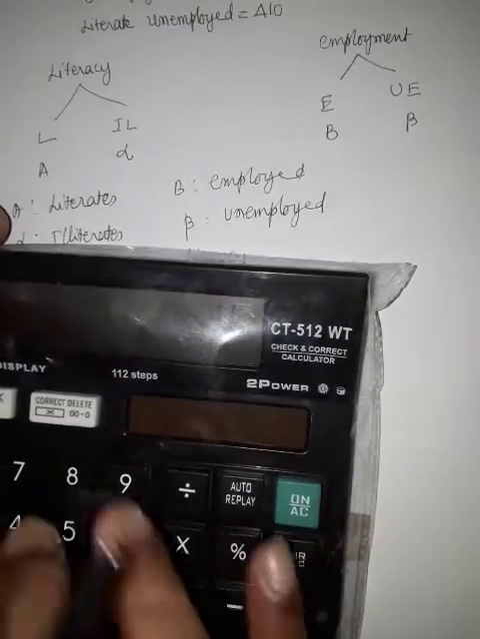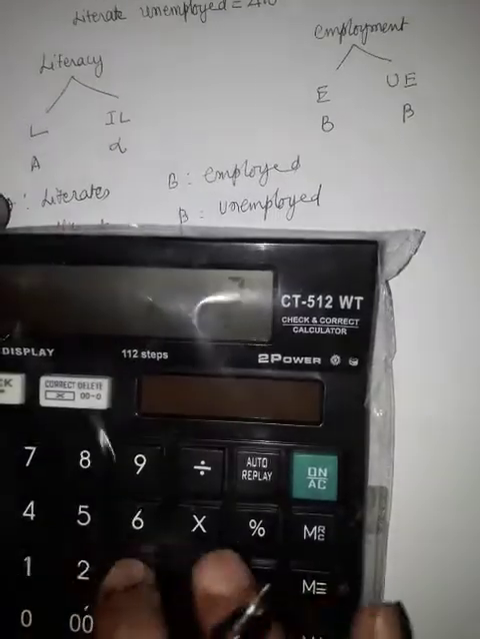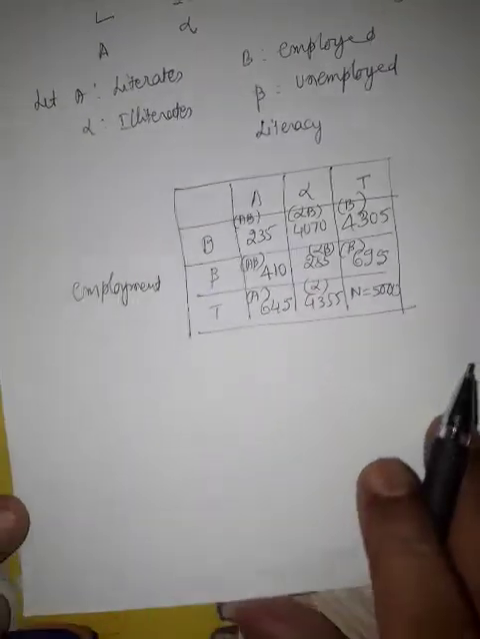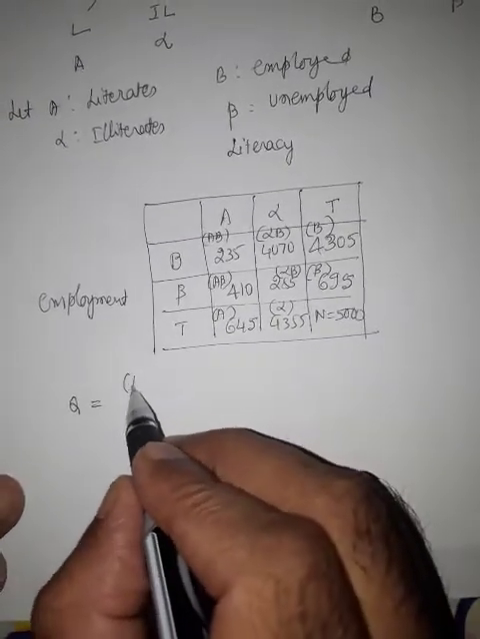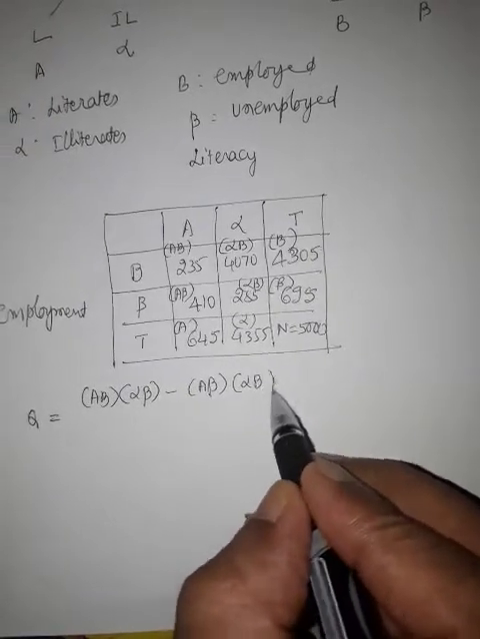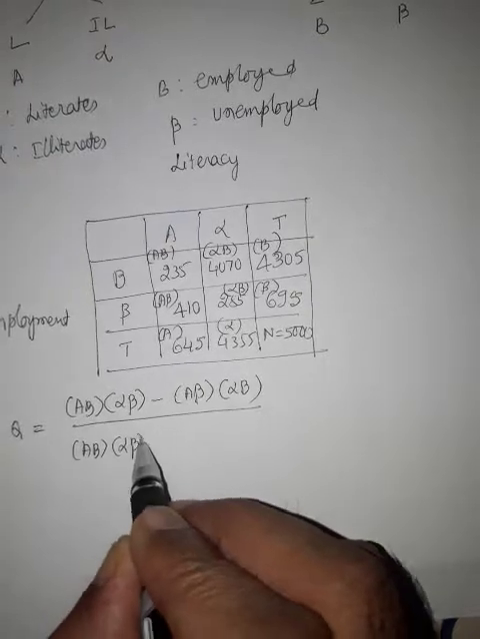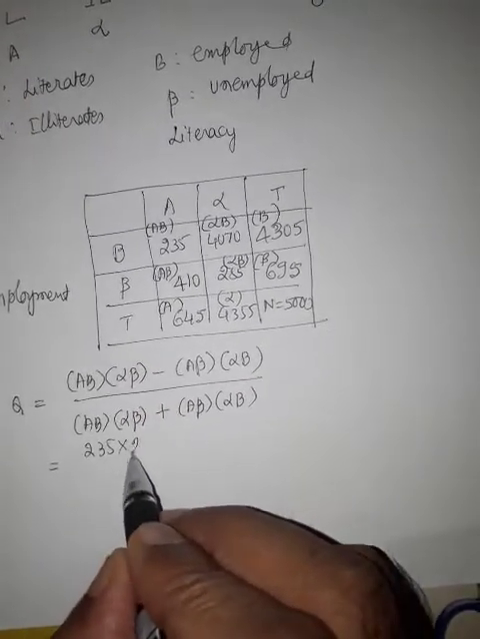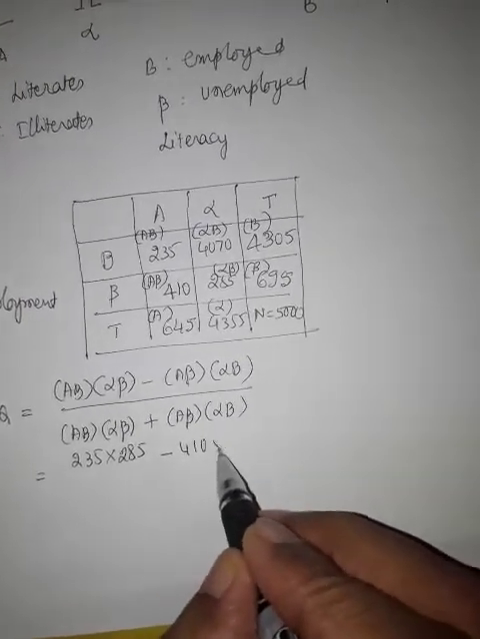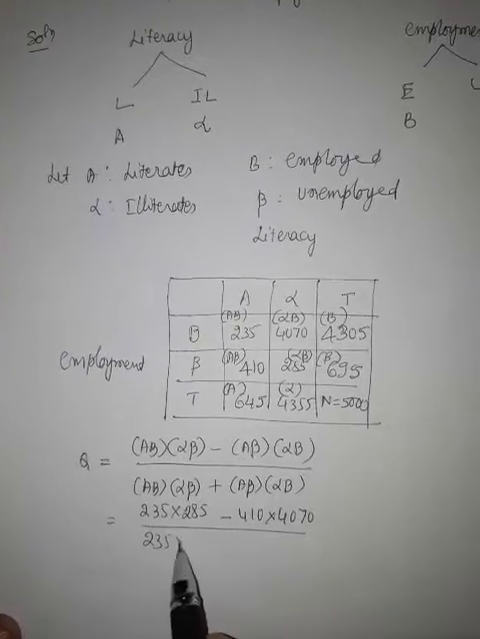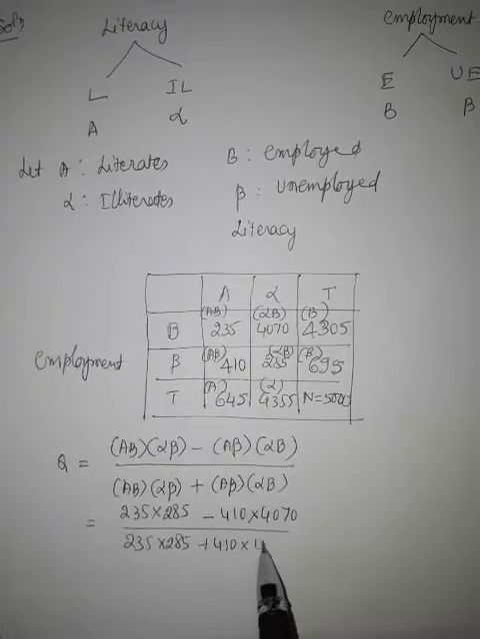4305 minus 235 is equal to 4070. 4070, this is alpha B. Now the formula: Euler's coefficient Q is equal to bracket AB into bracket alpha beta minus bracket A beta into bracket alpha B whole divided by bracket AB into bracket alpha beta plus bracket A beta into bracket alpha B. This is equal to 235 into 285 minus 410 into 4070 divided by 235 into 285 plus 410 into 4070.